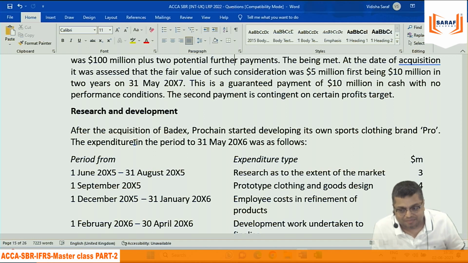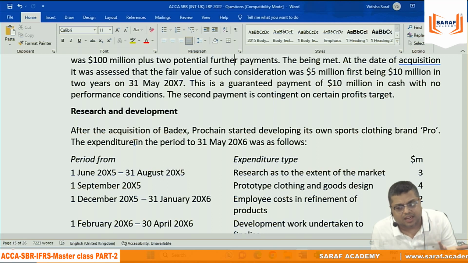It's okay for the exam. But normally I need to understand that if I am doing something as a development, whether I can do this, whether I have money and resources to do that, whether I will be able to get the economic benefit, whether it is feasible. Because if these things are not there, then the development is not going to give me economic benefit. And when there is no economic benefit, there is no asset.